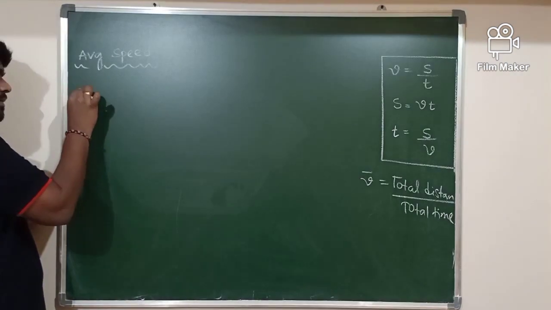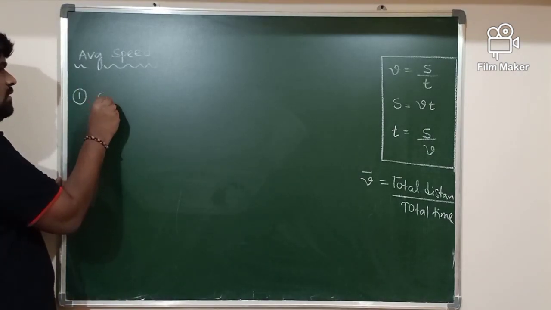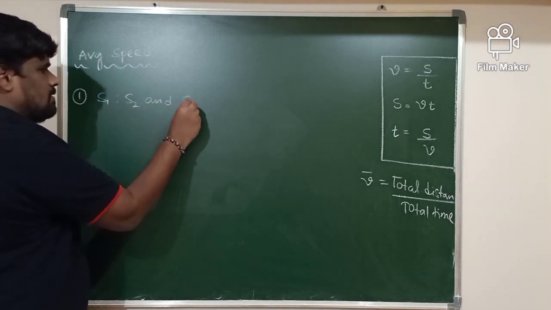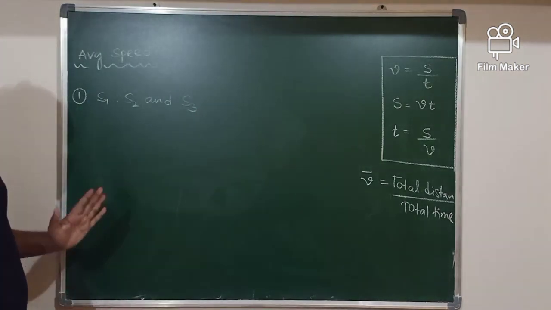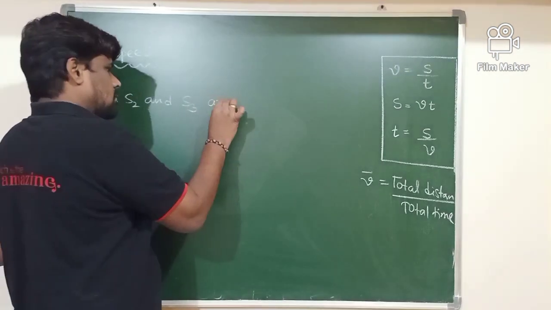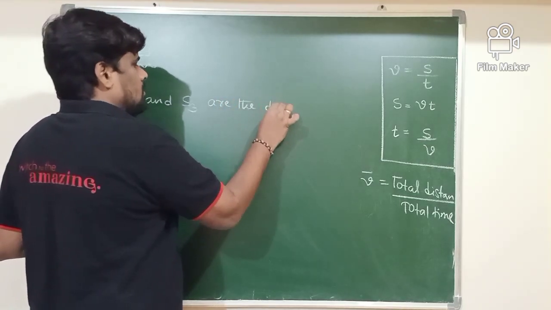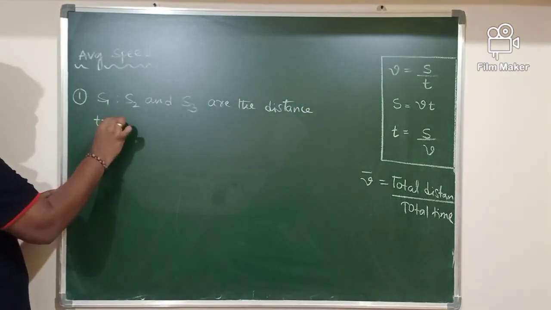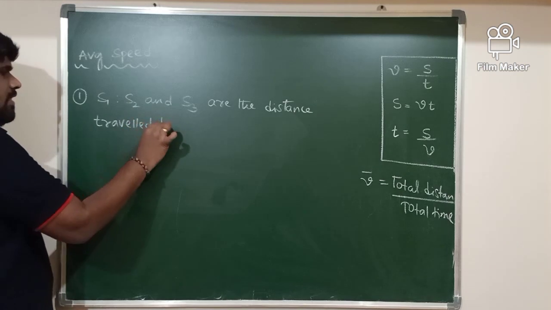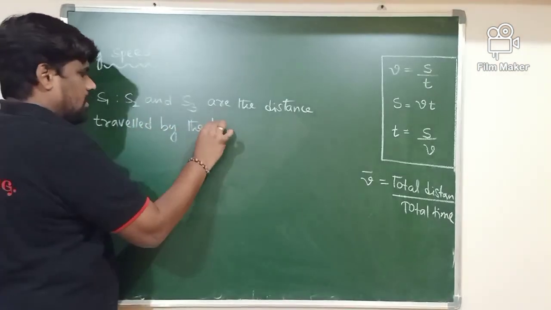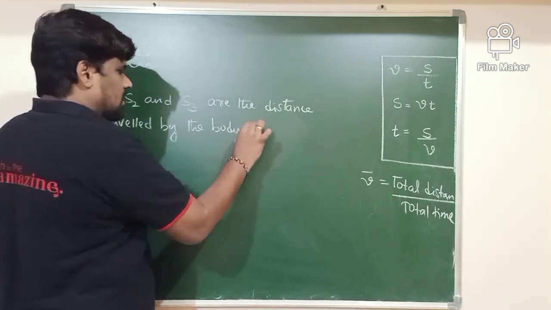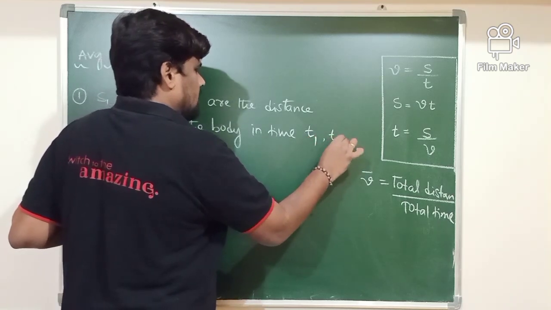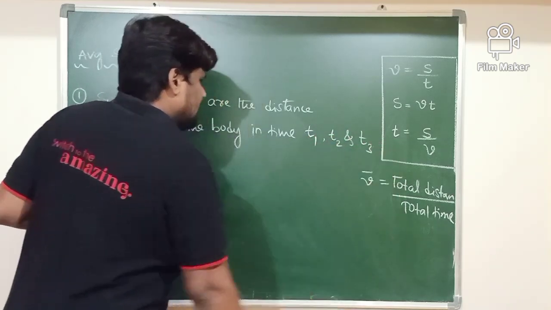First case, concentrate here. S1, S2 and S3 are the distances traveled by the body in times T1, T2 and T3 respectively.